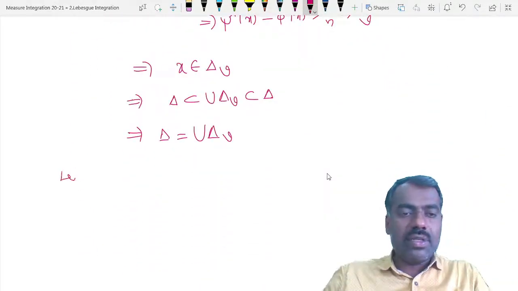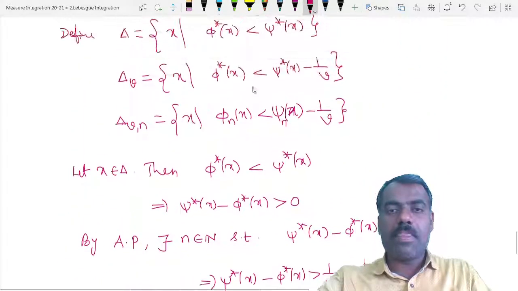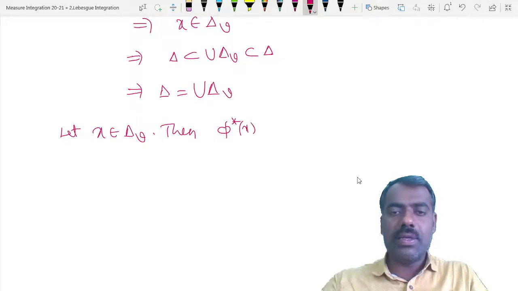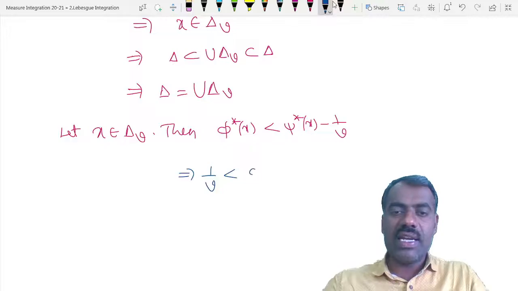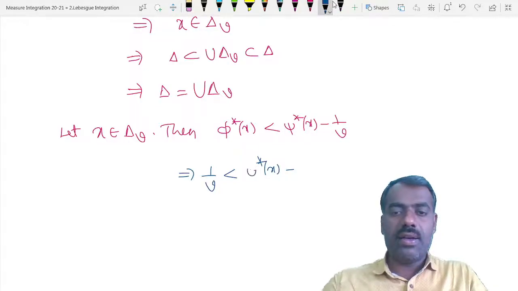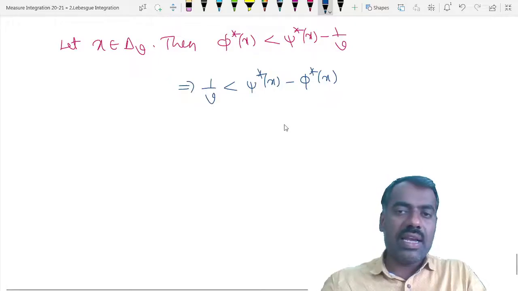So let x belong to delta v. Then what we have is phi star of x is less than psi star of x minus 1 by v, right? This implies, if I bring that 1 by v to this side, that 1 by v is less than psi star of x minus phi star of x. We'll try to bring n inside. How will we bring it? Using the definition of psi star and phi star.